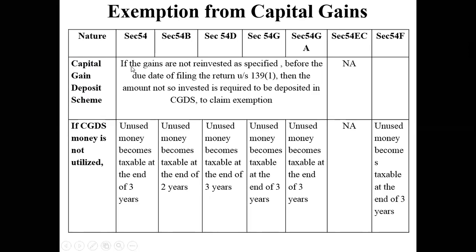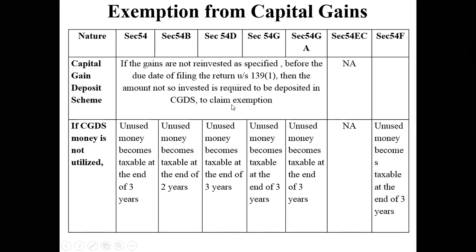You have to invest all that money into that particular account. If you transfer that money in that account for next 3 years, even if you don't buy the house, no tax is liable to be paid.